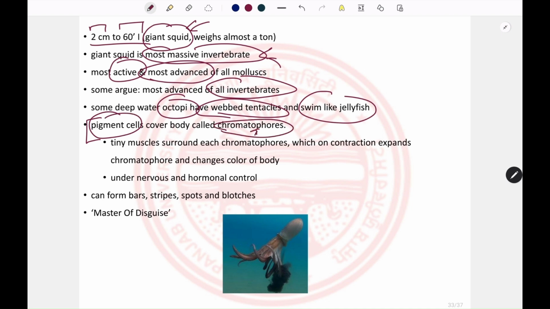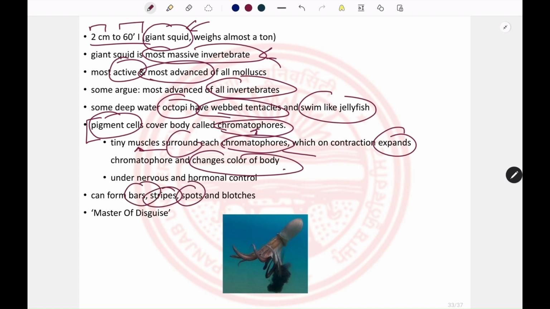These chromatophores are surrounded by muscles, and when these muscles contract, the chromatophores get expanded, and when they expand, they can change the color of the body, and thus they can produce bars, stripes, spots and blotches on their skin. That leads to the title known as master of disguise. So they can control the color of their body by nervous and hormonal mechanisms. So this is the octopus that is releasing some kind of ink.